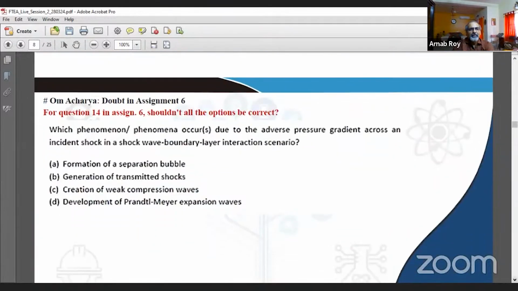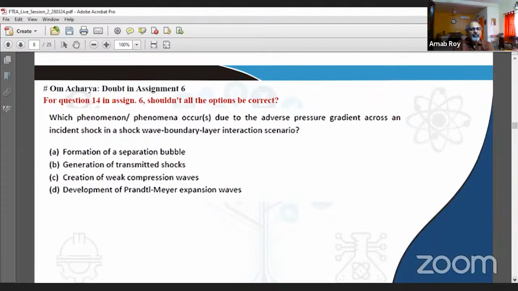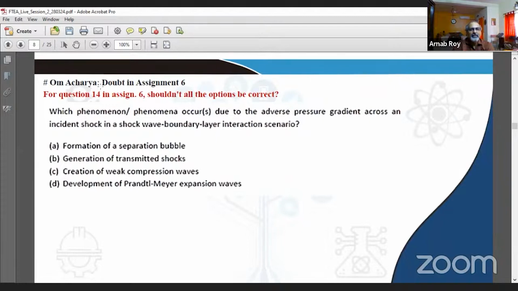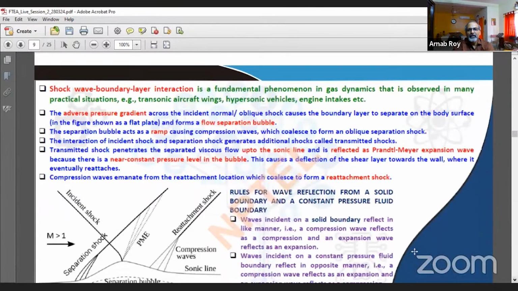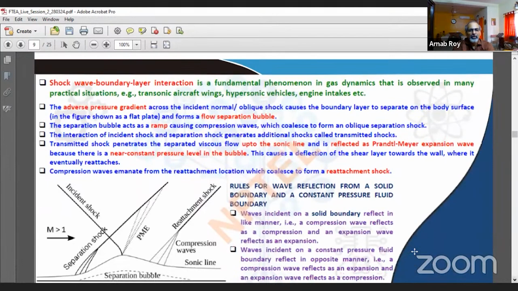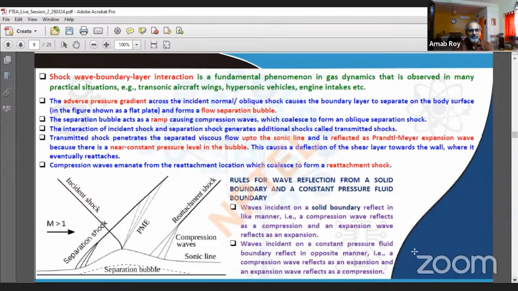Moving on to the next point, which Om Acharya has raised, is a doubt in assignment 6. And he has asked which phenomena occur due to adverse pressure gradient across the incident shock in the shock wave boundary layer interaction scenario. So whether all options are correct, that's the statement that has been made, for which I think it will be good that we have a relook at the entire phenomena once again.